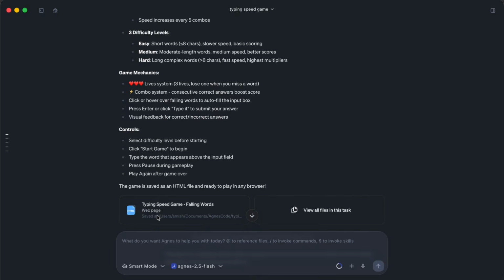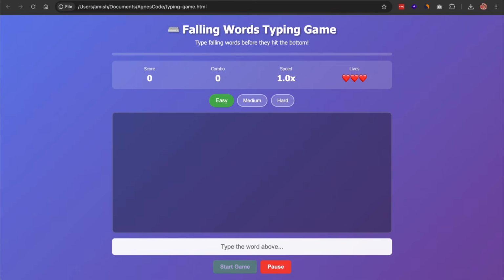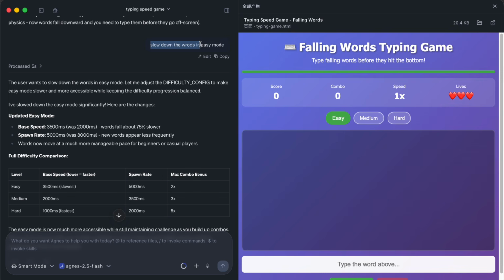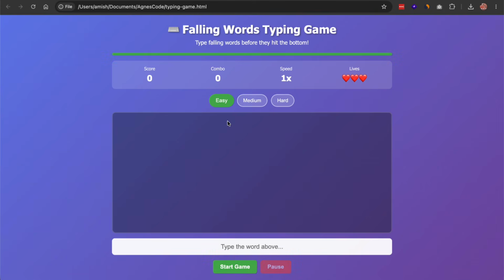It got a playable version on the first pass. The word spawn rate felt too aggressive on easy mode, so I told it easy mode spawns words too fast, slow it down. It went back into the file, adjusted just the spawn logic, and left everything else alone. That kind of surgical edit is what separates a real coding agent from a chatbot that regenerates the whole file every time. And this is the free model doing it.